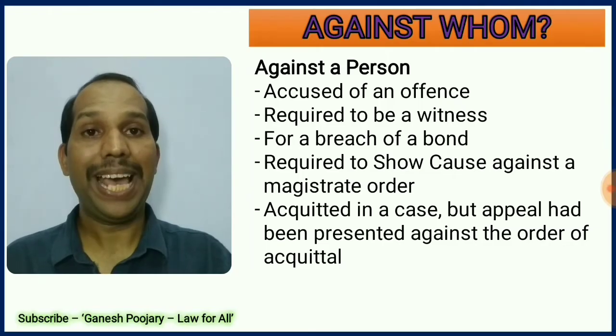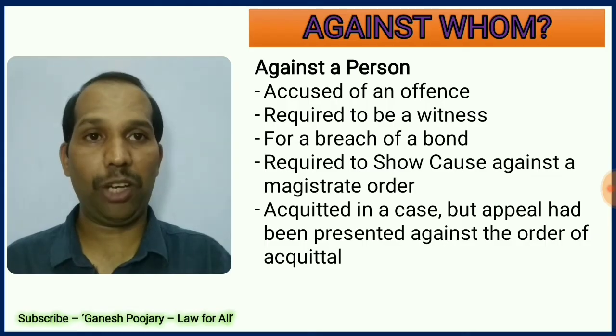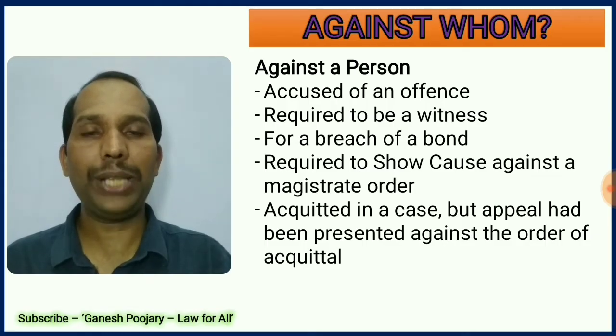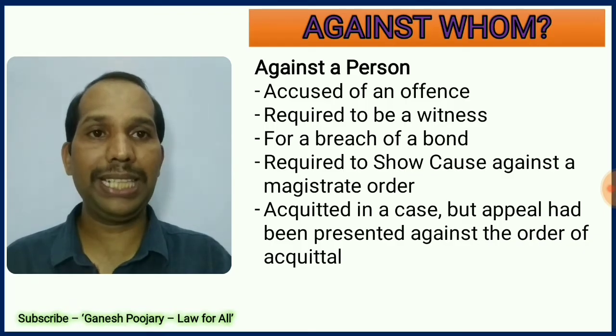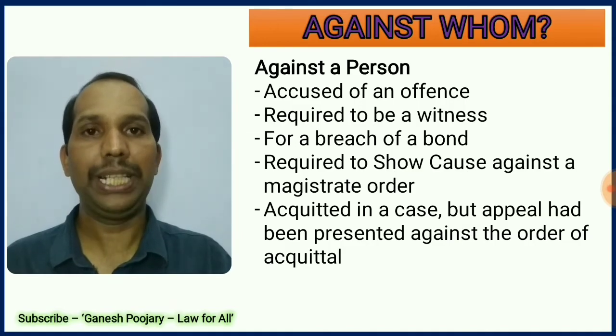Now the next question, against whom can a magistrate issue a warrant? I have brought the list as below. Against a person accused of an offence, or against a person required to be a witness, or against a person for breach of bond, or against a person who is required to show cause against a magistrate's order, or against a person who is acquitted in a case but an appeal has been presented against the order of acquittal. In all these cases, a magistrate can issue a warrant. With that, let's move to the next slide.